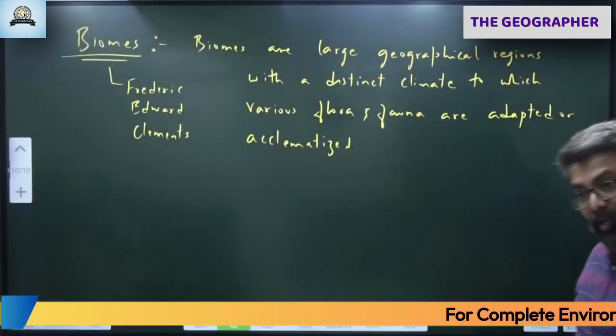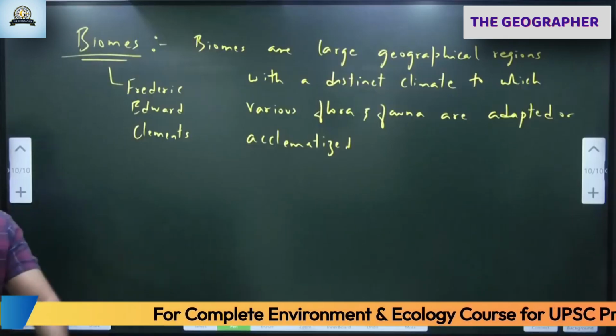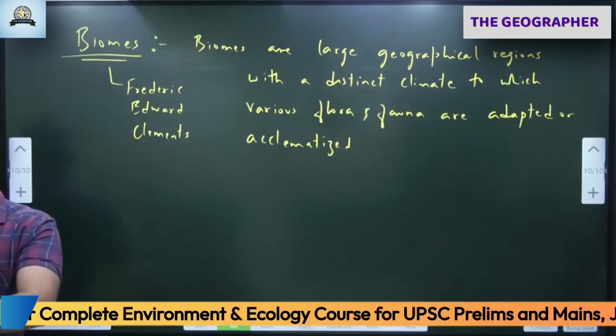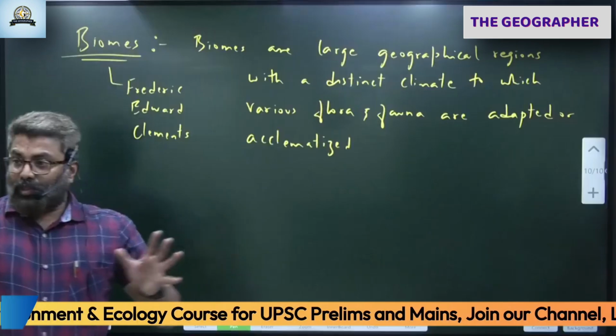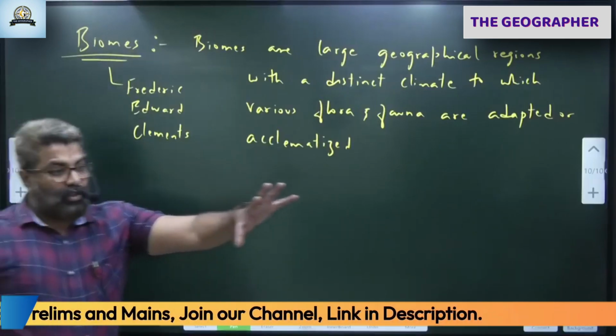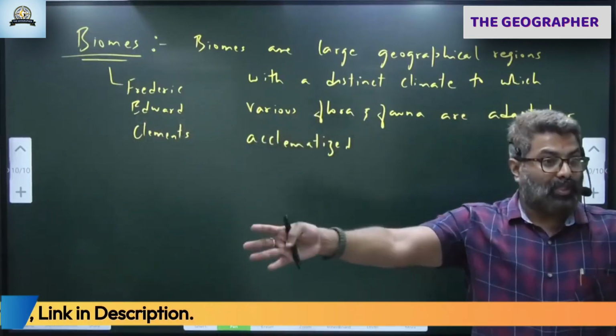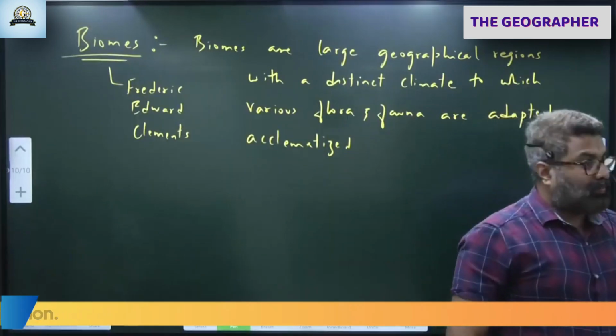You can write ACCLI also, you can write ACCLE also, you can write acclimatized. Means well adopted. Imagine this part of the classroom, here we have one climate, this part we have another climate. Obviously the flora and fauna will be adapted to this climate. Correct. The flora and fauna of this place is different from this. So those areas are called as biomes. This is one biome, this is one biome.